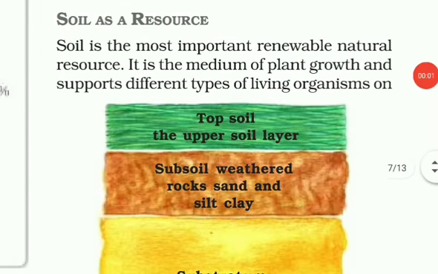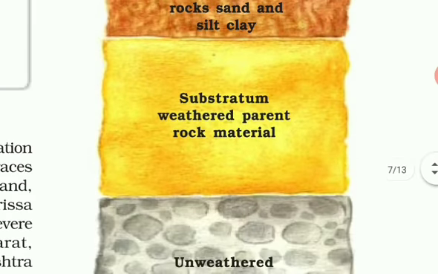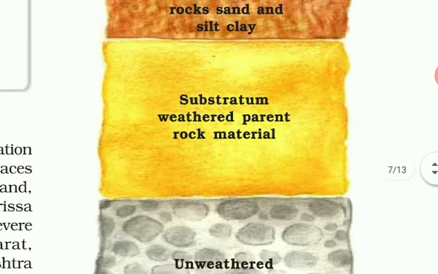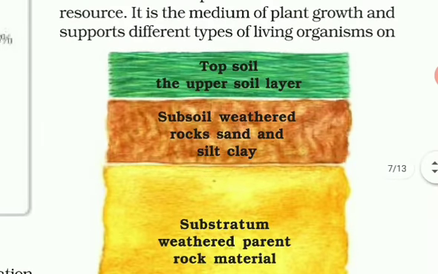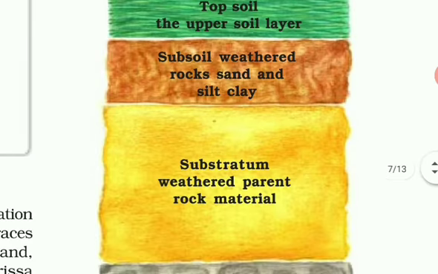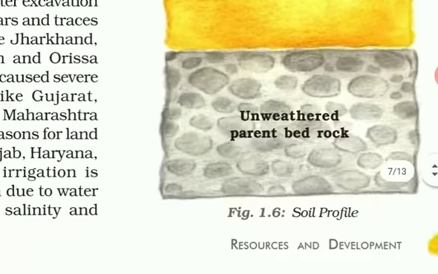Now we come to the next topic, soilless resources. Here you are seeing the picture of the soil. Unweathered parent rock is at the bottom, then weathered parent material, subsoil and topsoil. Topsoil is the humus which is formed by the decaying of plants and animals. We know the soil is the important renewable natural resource, but it takes millions of years to form the soil.